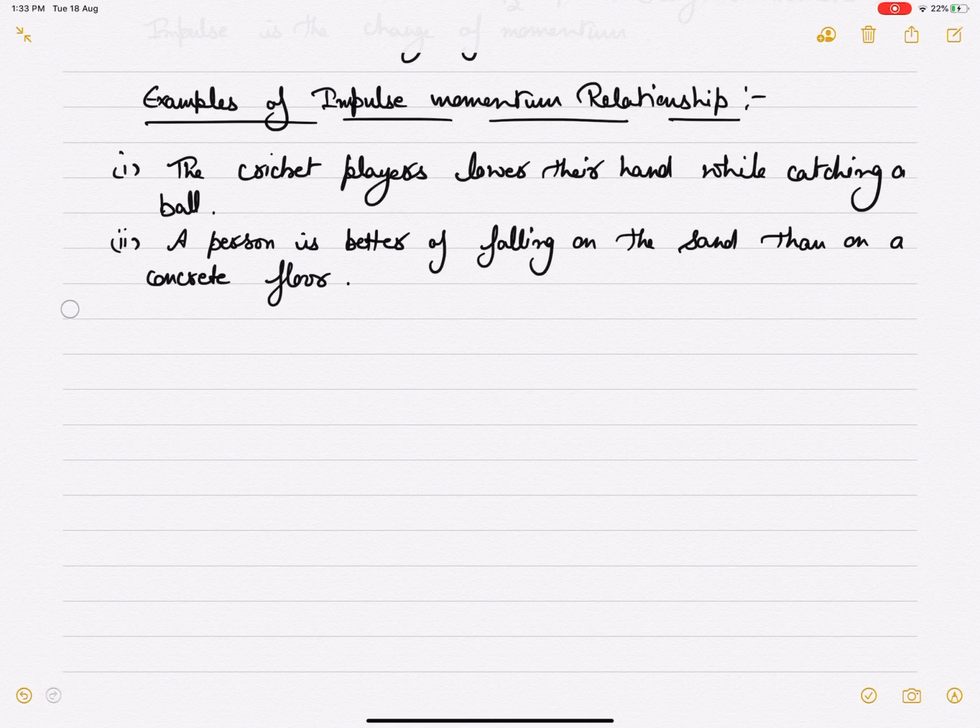While falling on the sand, what happens? The time period of impact increases, and if we fall on the concrete, the time period of impact decreases. Ultimately the force will decrease while falling on the sand. So it's better off falling on the sand than on a concrete floor.